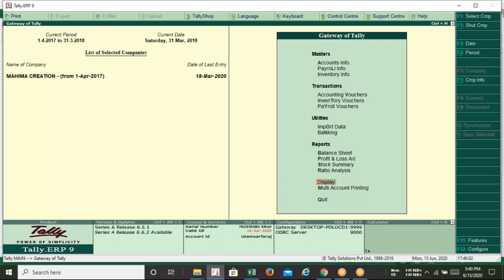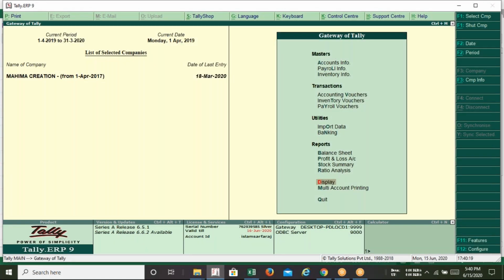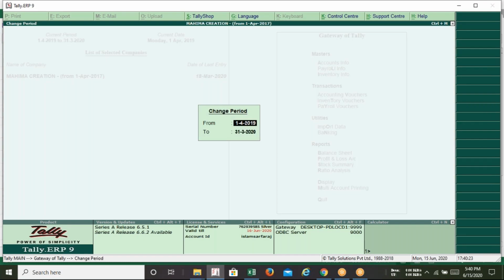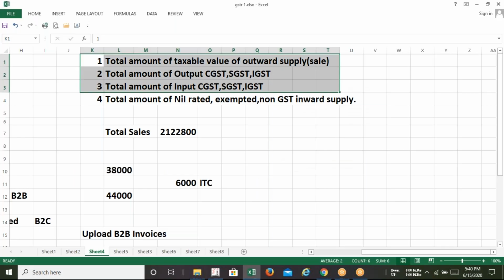First I need to check the financial year. I'm going to collect the information of financial year 2019-20, because March 2020 comes under the financial year 2019-20. So I'm starting from 1st April 2019 to 31st March. The shortcut key to change the financial year in Tally is Alt F2. So first you need to change the financial year. My financial year is 2019-20, so I've selected that.